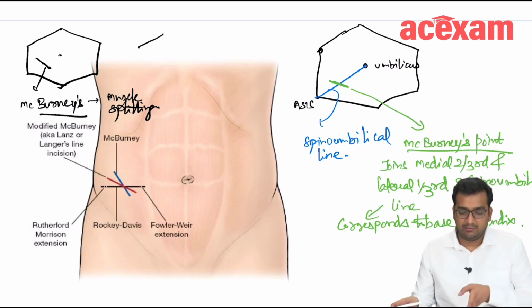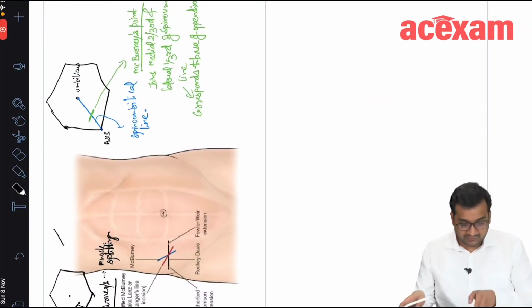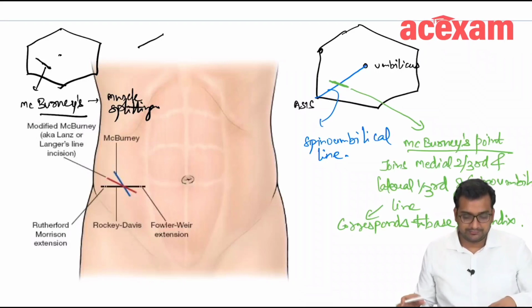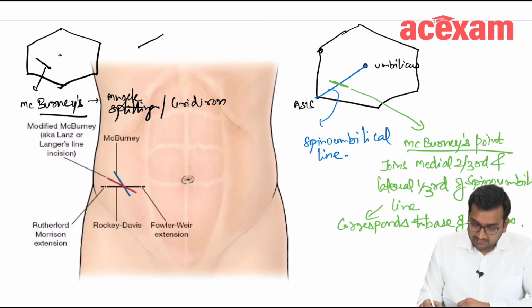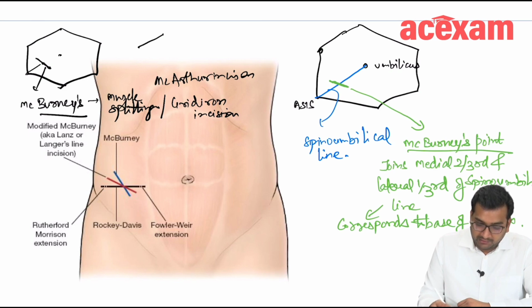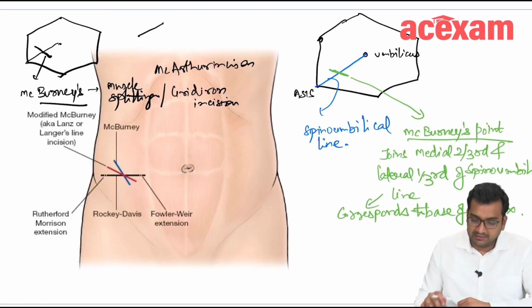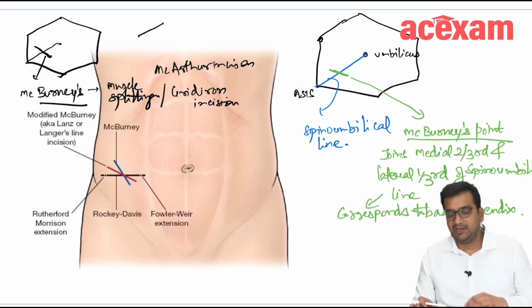A McBurney's incision going along the McBurney's point is also known as a gridiron incision or MacArthur incision. It is a muscle splitting incision.